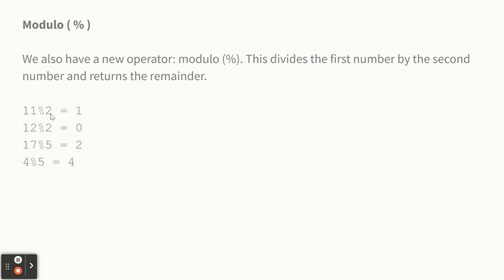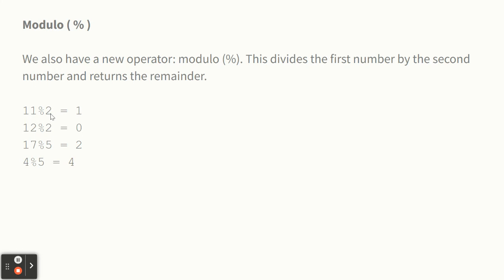And then the tricky one that you'll just have to memorize, although I can talk it out logically: 4 mod 5 is 4. 5 goes into 4 0 times, and there's a remainder of 4. It doesn't go in at all, and there's 4 left over.